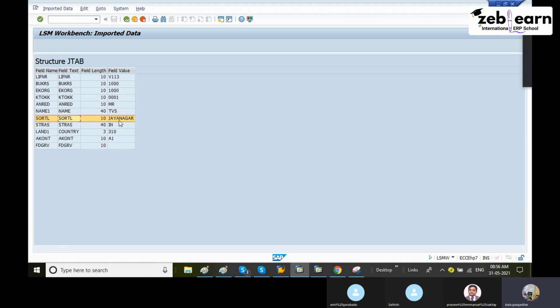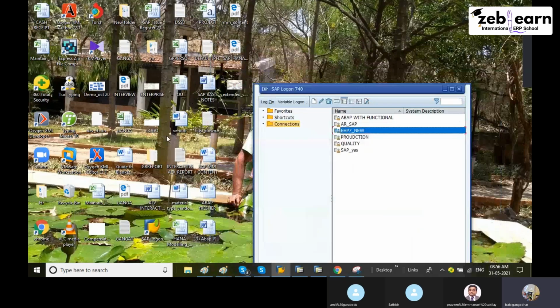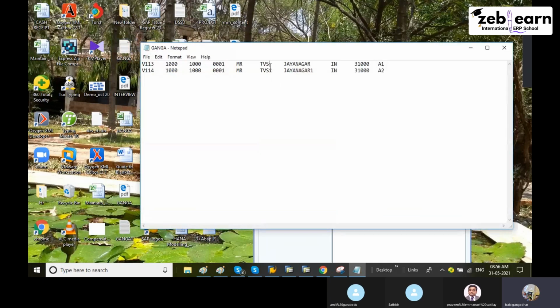Okay, here it is not mapped properly. Instead of sorting I did not enter. I think somewhere here I missed sorting. Data is mismatched here because I mapped sort wrongly. Here I did not use sort. After TES, directly BTM I entered. Sorry, name Jayanagar. This is sort. Sort also TVS you have to enter. Sort also same name sorting. Okay, TVS one. This is mismatched.